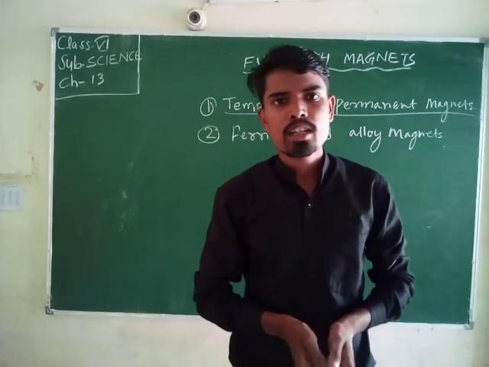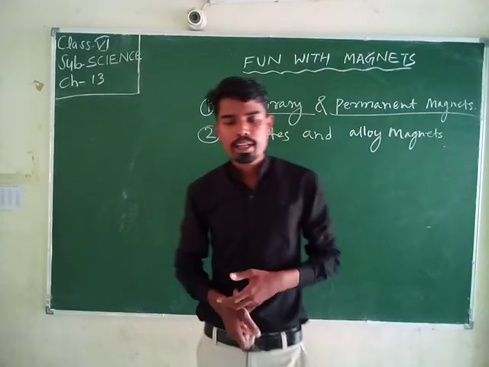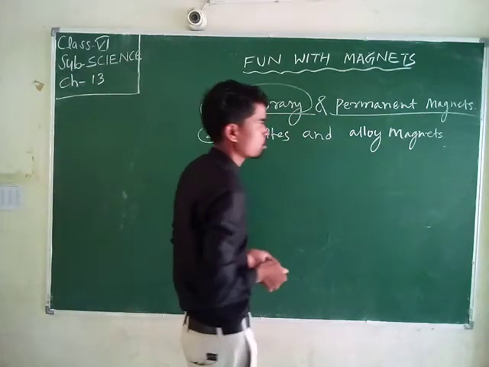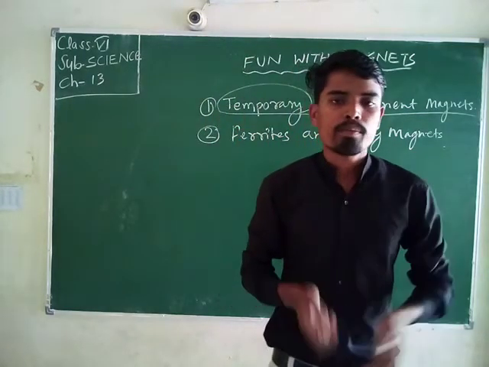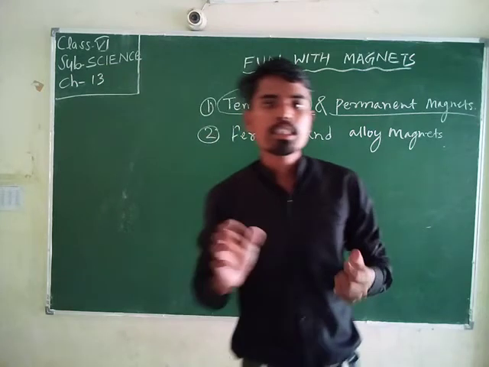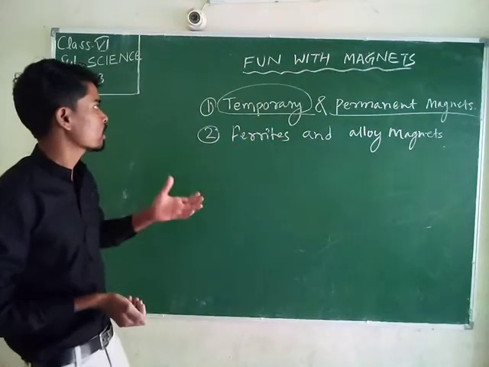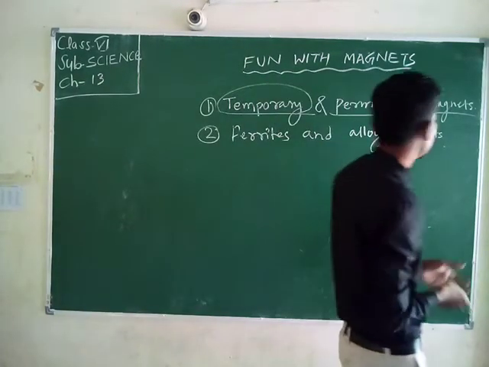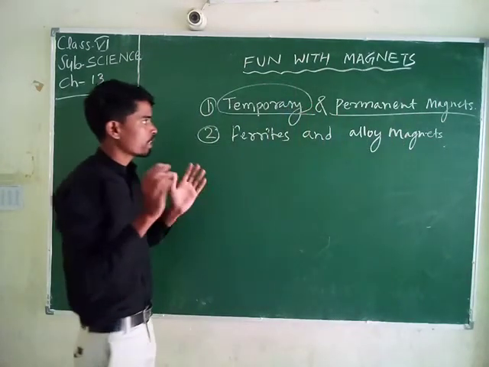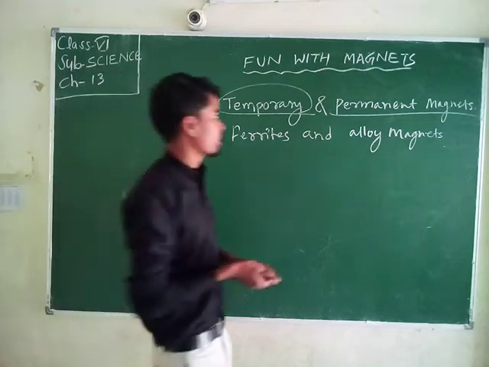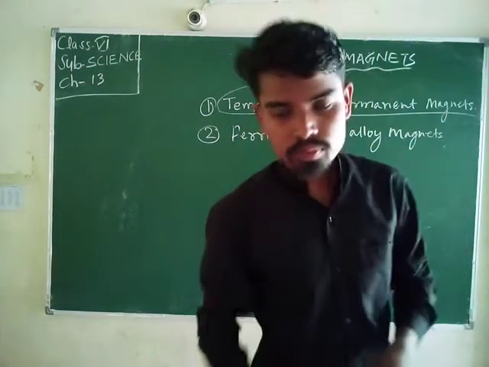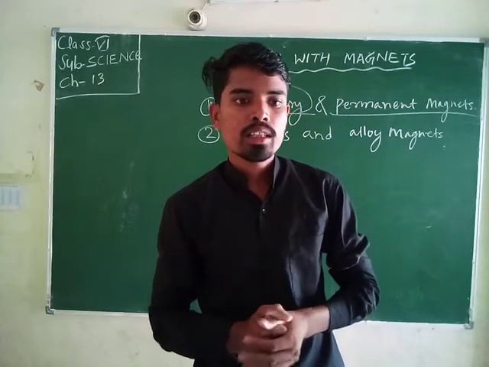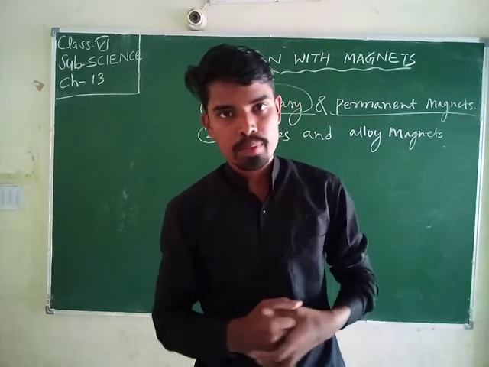In a temporary magnet, the duration of the magnetism, the attractive time, is less. In the case of a permanent magnet, the magnetic character lasts longer than in temporary magnets.